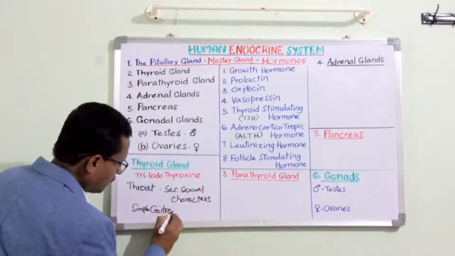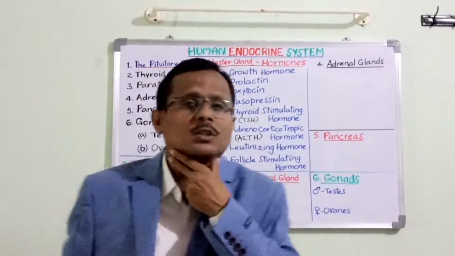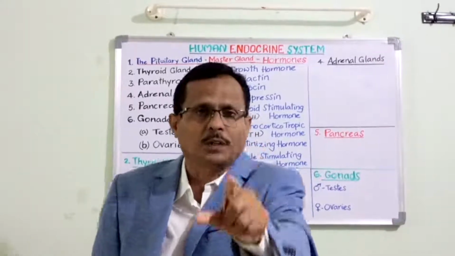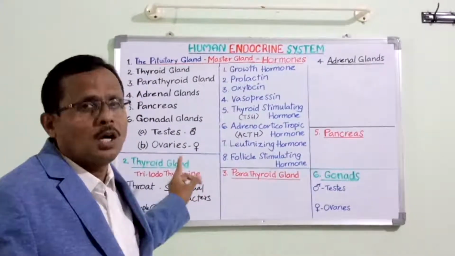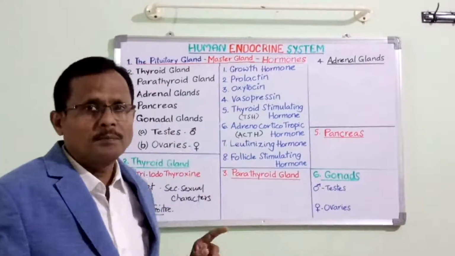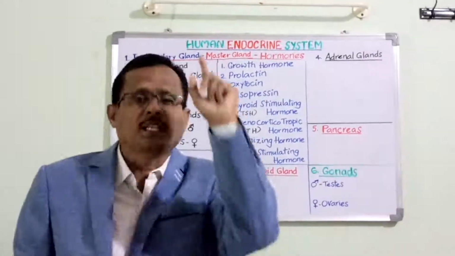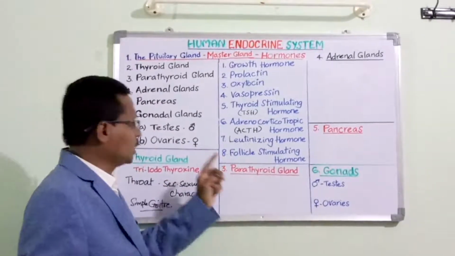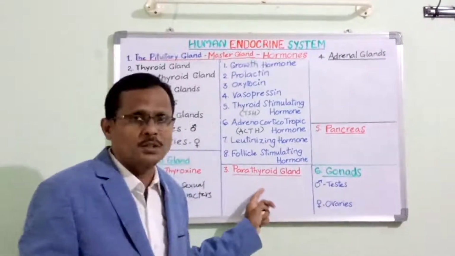Simple goiter. There will be a swelling in the throat region. This clearly indicates that the person is suffering from thyroxine hormone deficiency due to lack of iodine in their diet. So here we end up with the thyroid gland. Now let's move on to the third one, the parathyroid.